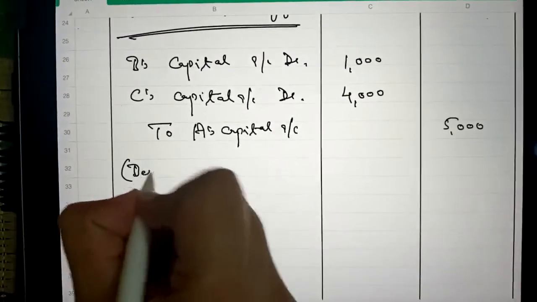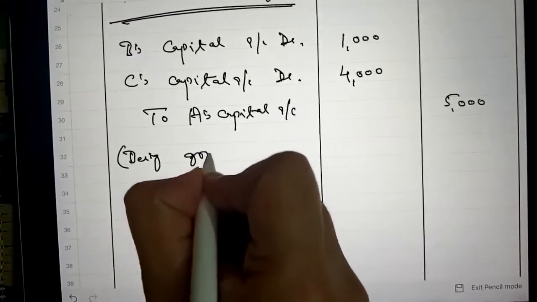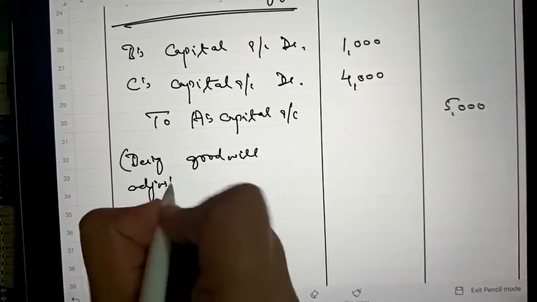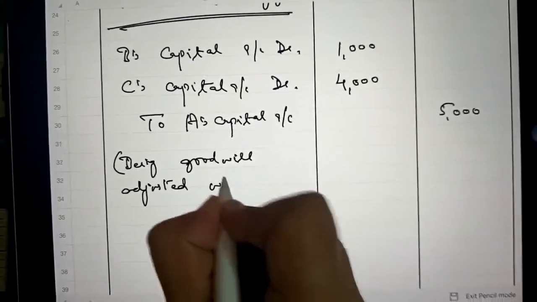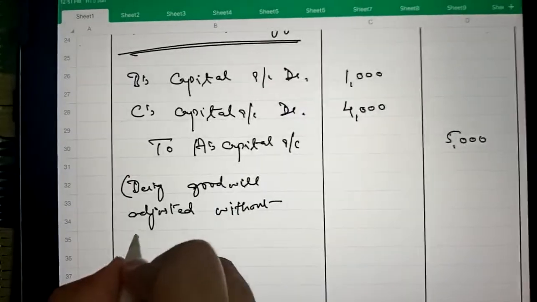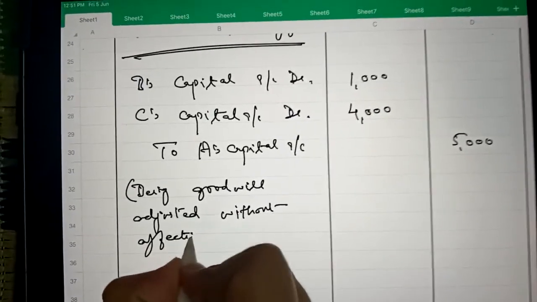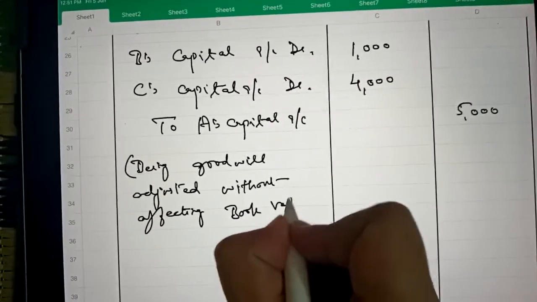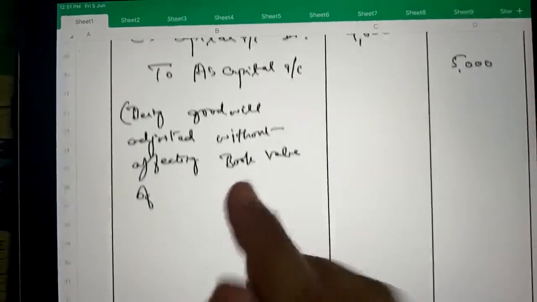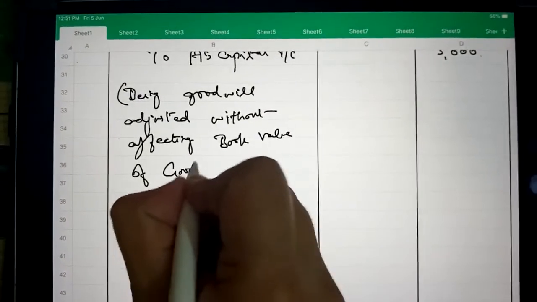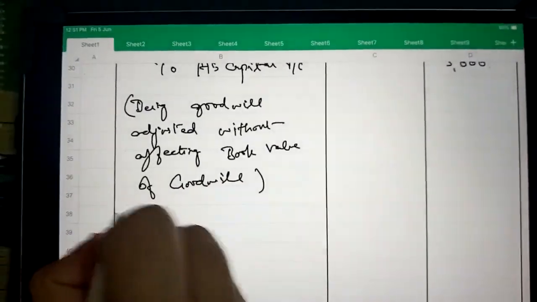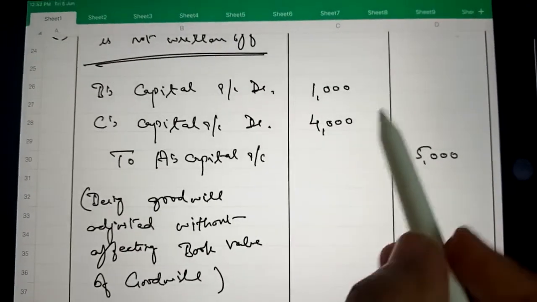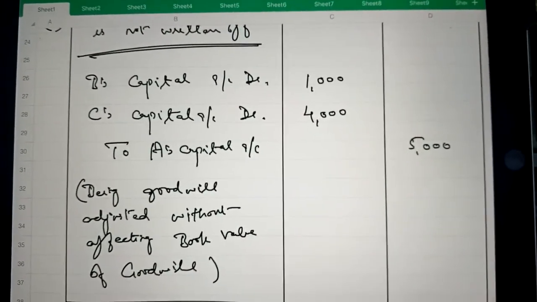Being goodwill adjusted without affecting book value of goodwill. So this is the difference when the goodwill is written off and when the goodwill is not written off in the calculation of compensation payable.